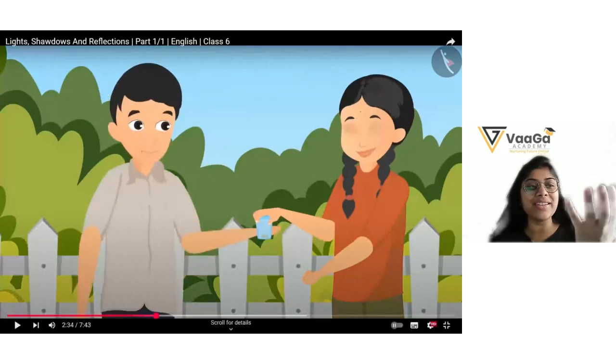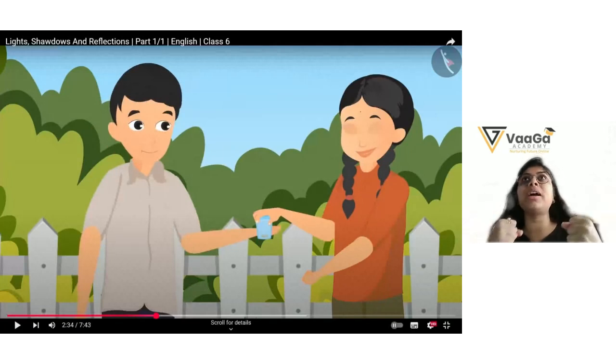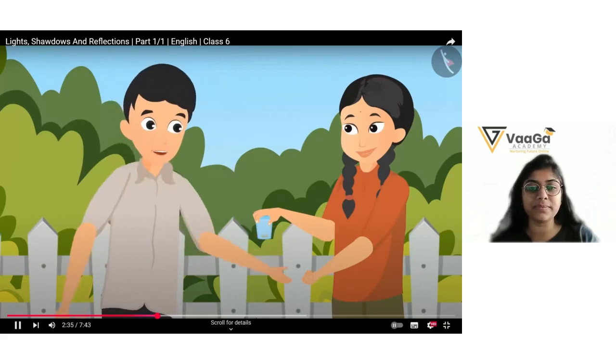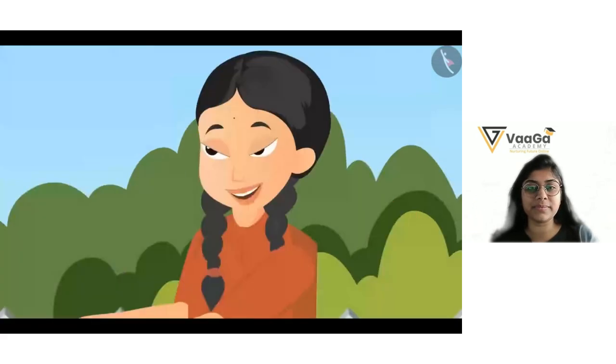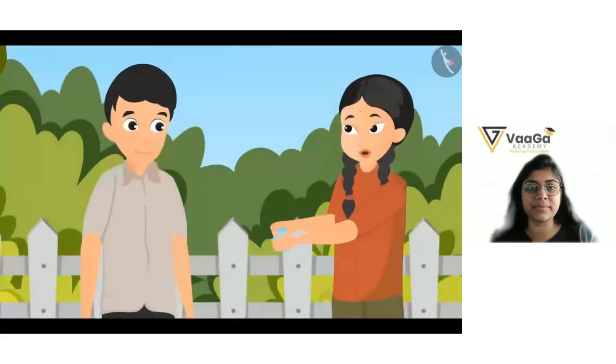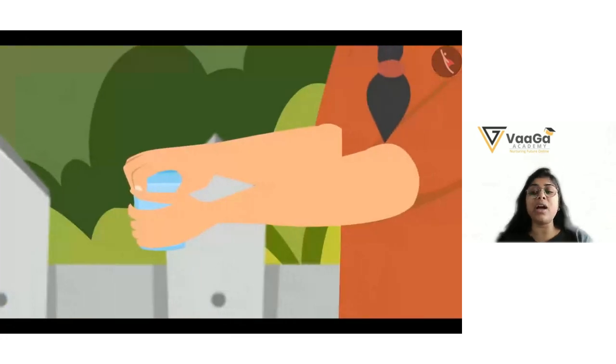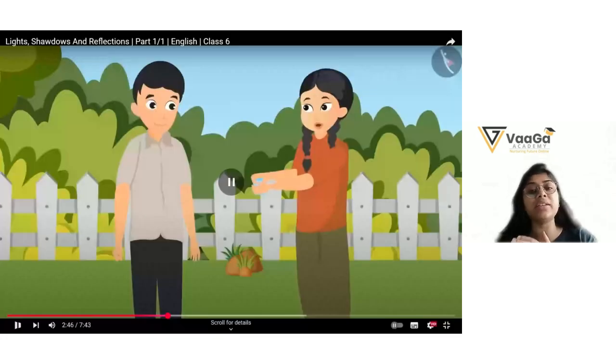Now she's asking, now that you have closed your fist, can you see the glass of water? What are you talking about? How can I see it when you have covered the glass with your hand? Now she has covered the glass with her hand. Now she's asking, can you see the coin in the glass? So he's saying no, how? You have covered the glass with your hands. Now how can I see it?